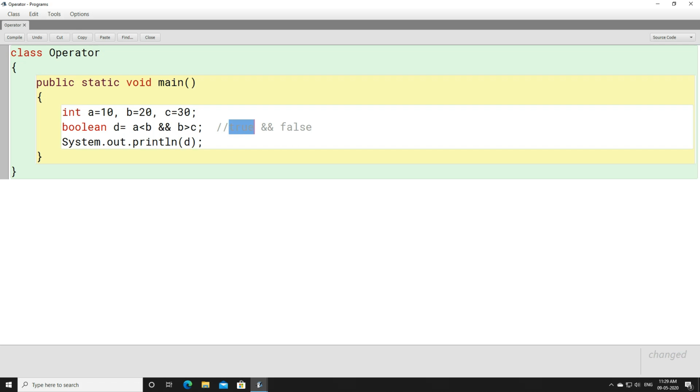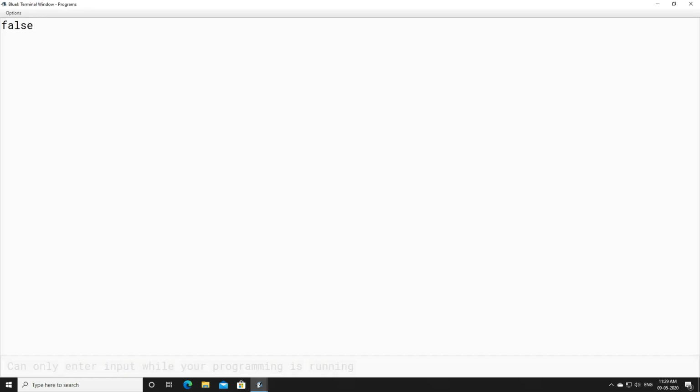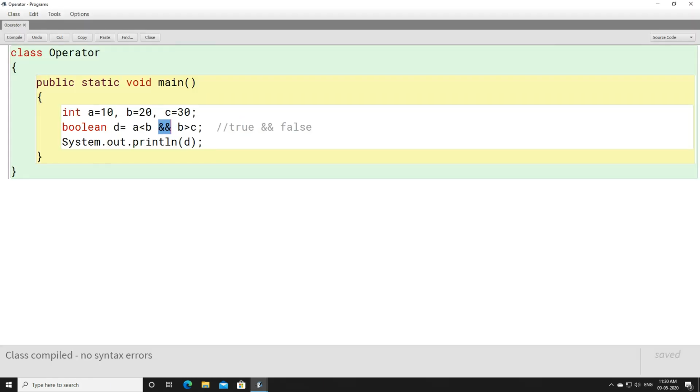Now one is true, another one is false, and we have used the AND logical operator here. The AND logical operator states that if all the conditions are true, then the outcome will be true. Otherwise, the outcome will be false. Here you can see we have one outcome as true and another outcome as false. True and false will give you false. Let's compile this program. Here you can see it is giving us false output, right? This is how you can use the AND logical operator.